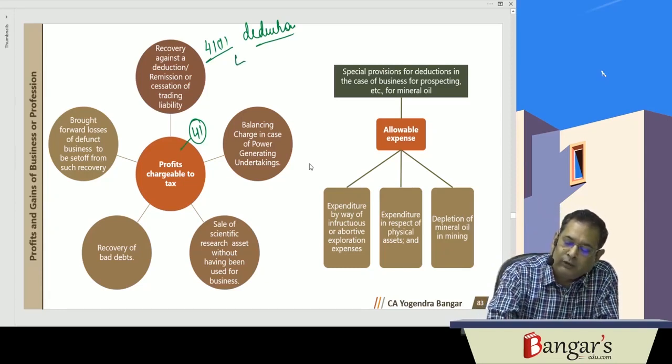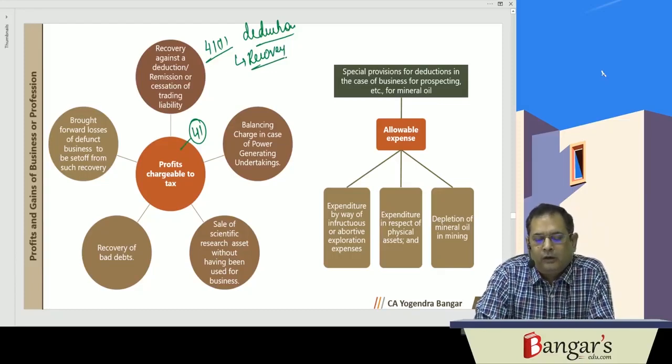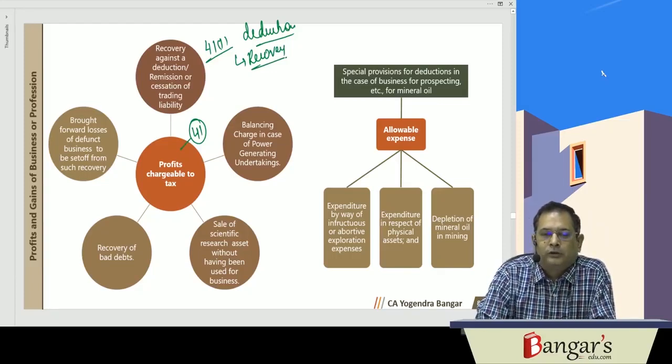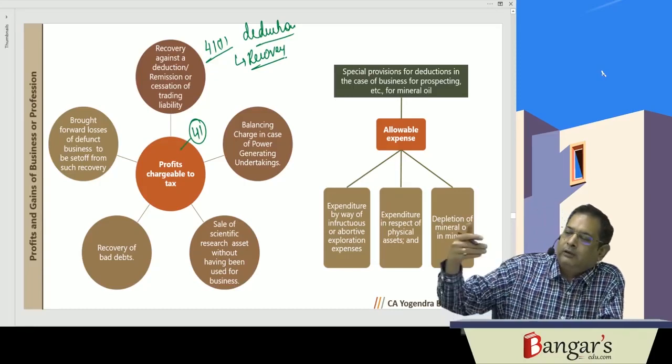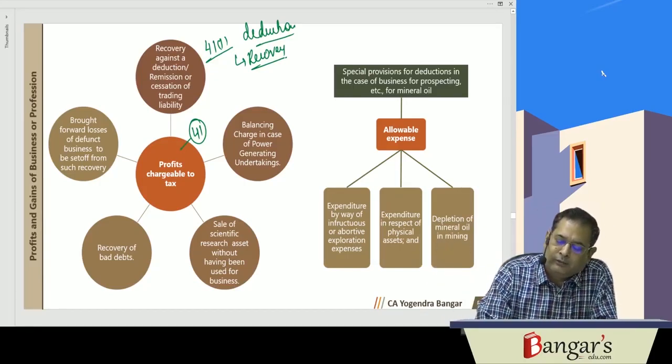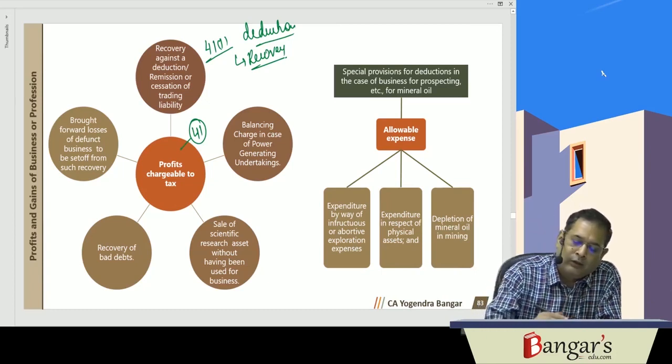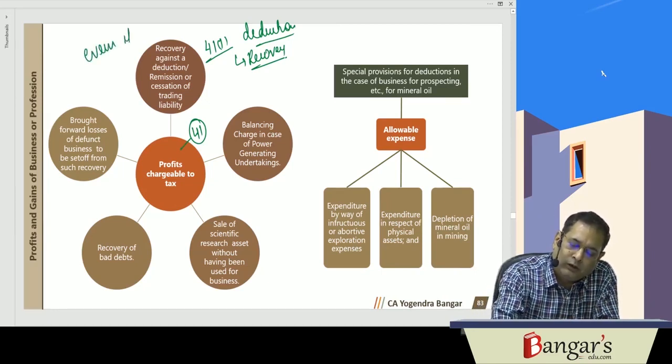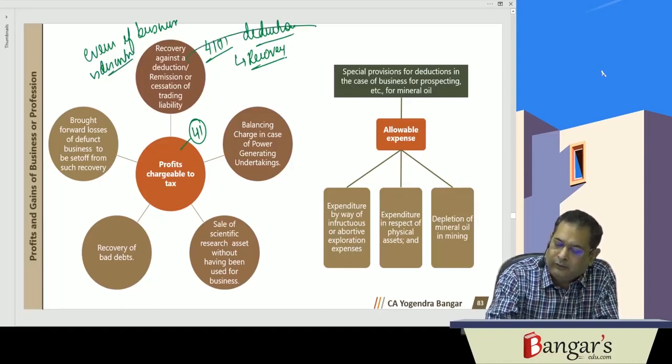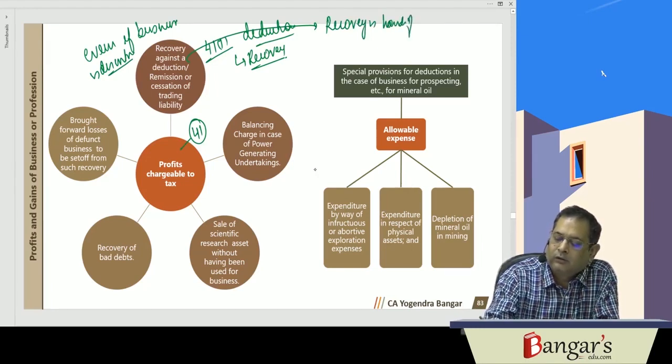Then subsequently there is recovery against the loss, or say there is a remission of trading liability. So cash has been embezzled and subsequently there is a recovery. Then it will be profits chargeable to tax. Even if business is discontinued, taxability will arise. If recovery is in the hands of a successor, taxability will arise in the hands of the successor.